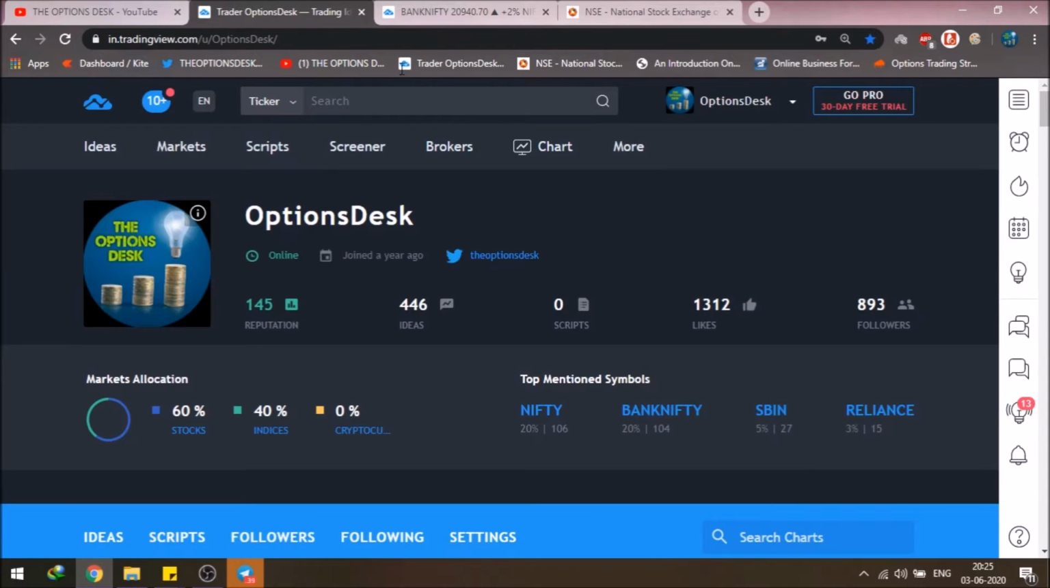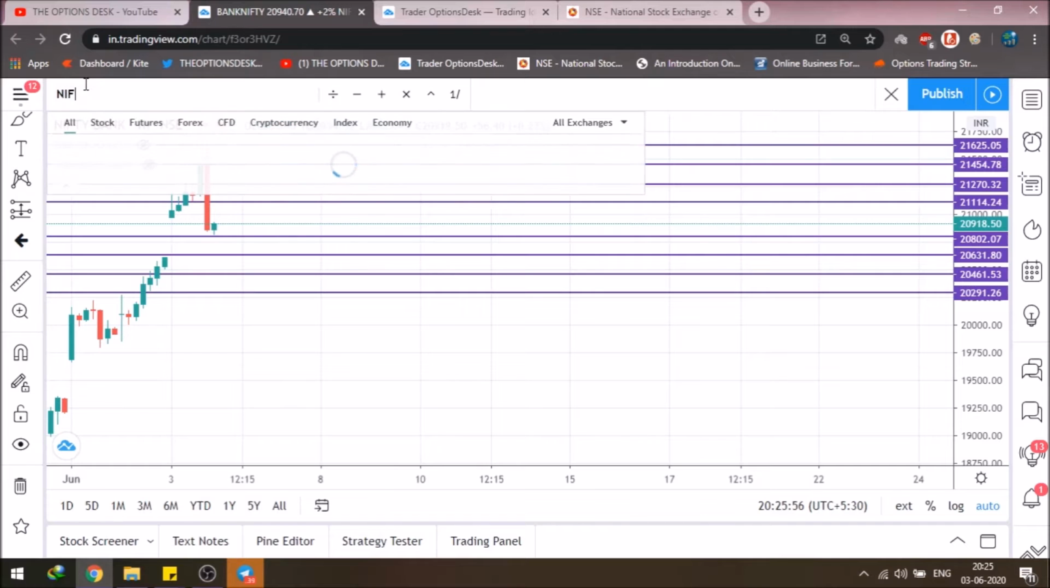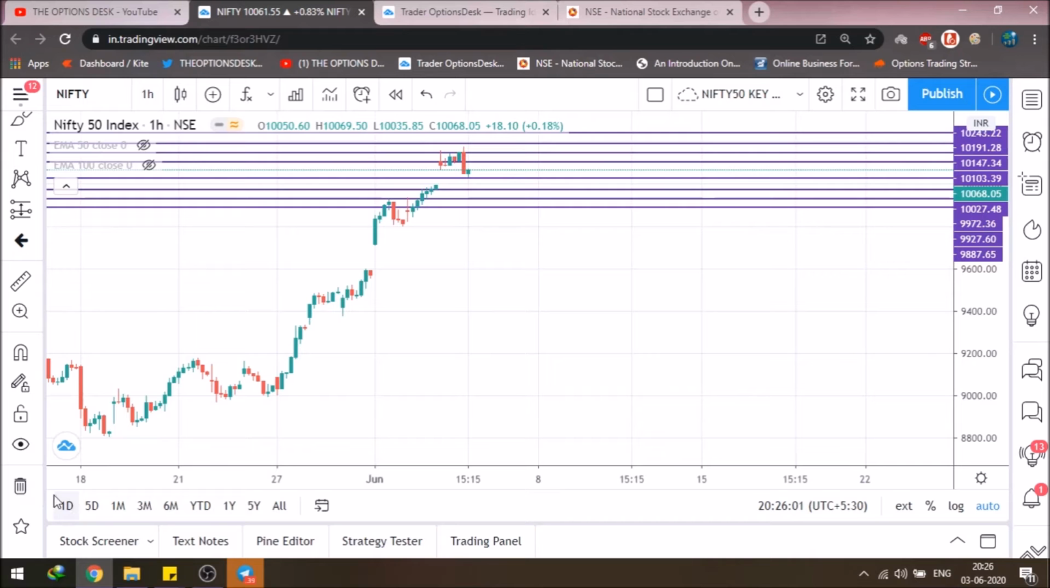So this was the chart analysis for the Bank Nifty. Now let's analyze the chart for the Nifty 50 for tomorrow. Just a moment, let me demark it.